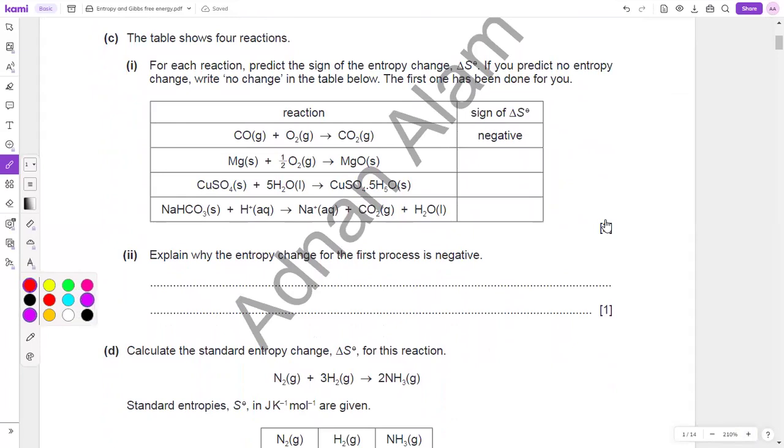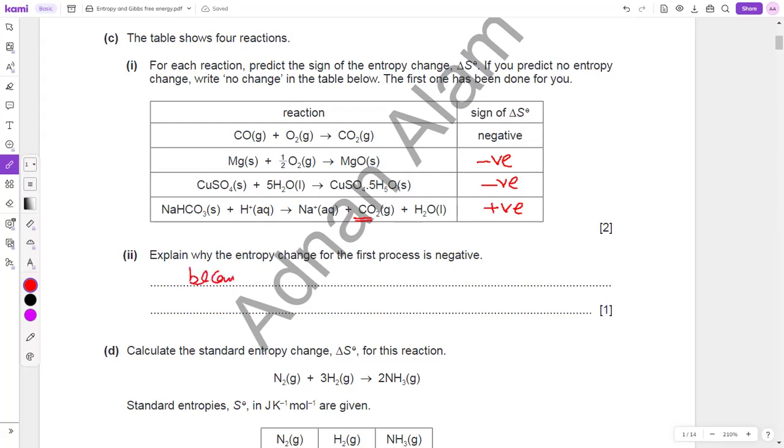What science will you use? This one is negative. Beta, why is this negative? There's no liquid on the right hand side. Solid has less randomness. What about this one? This is positive because of this gas. Explain why entropy change for the first process is negative.